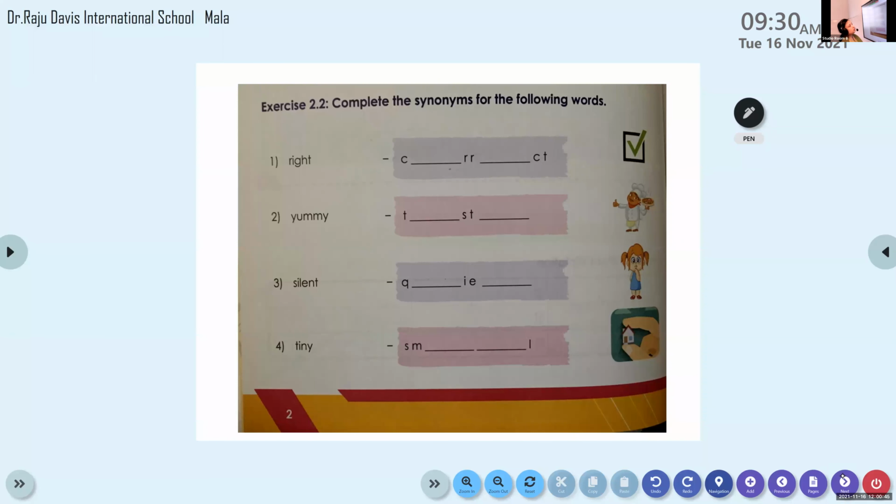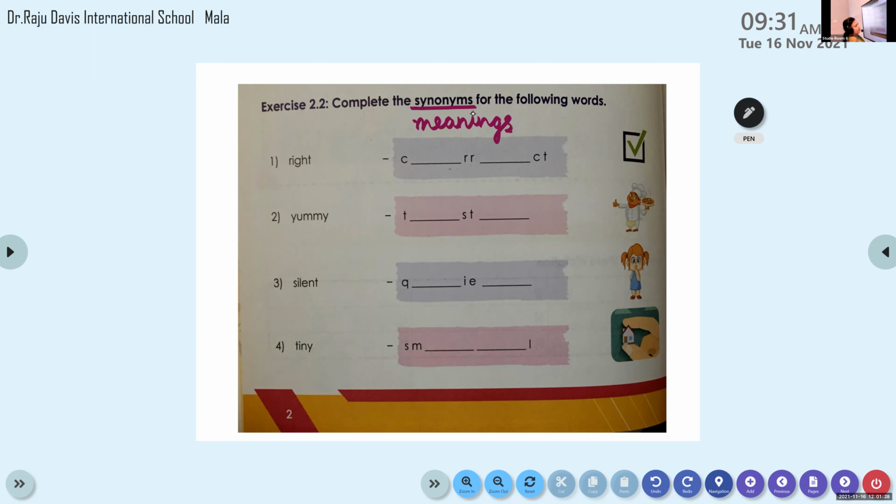2.2. Here in this exercise, we have to complete the synonyms for the following words. Synonyms is another word which is used for meanings. Synonyms is another word used for words having the similar meaning, the same word meaning. Okay.